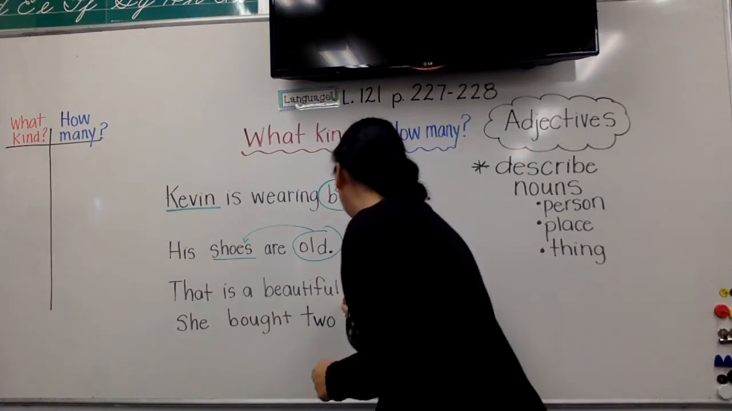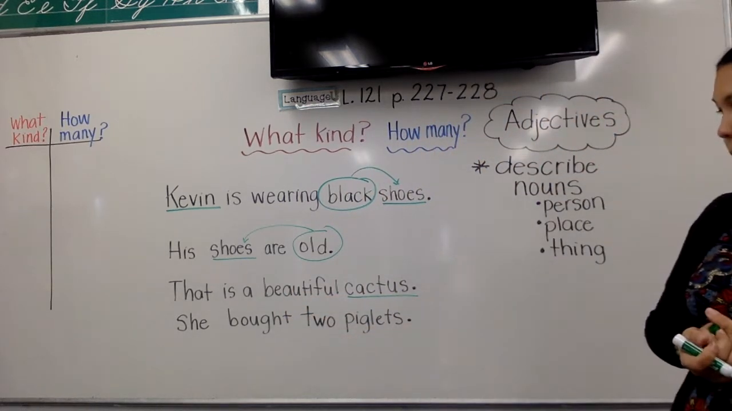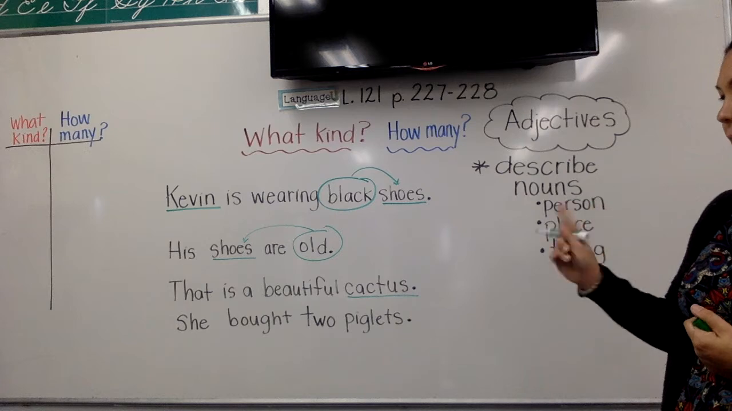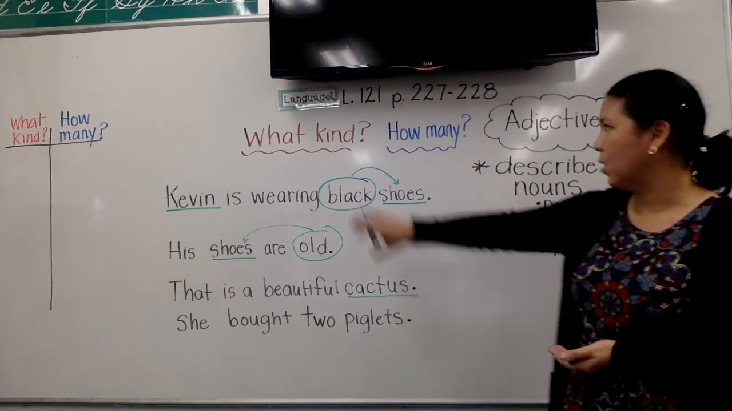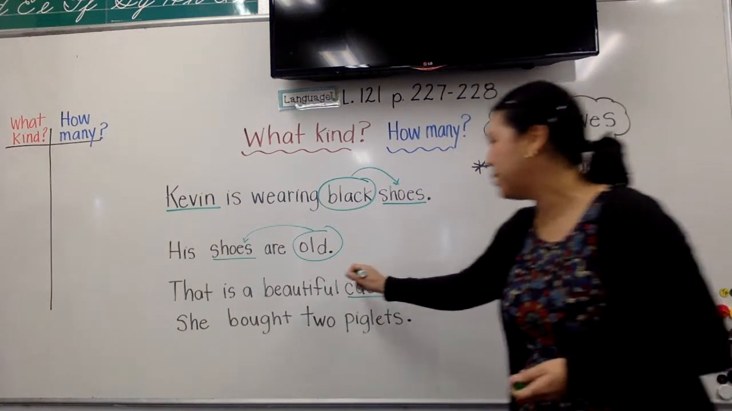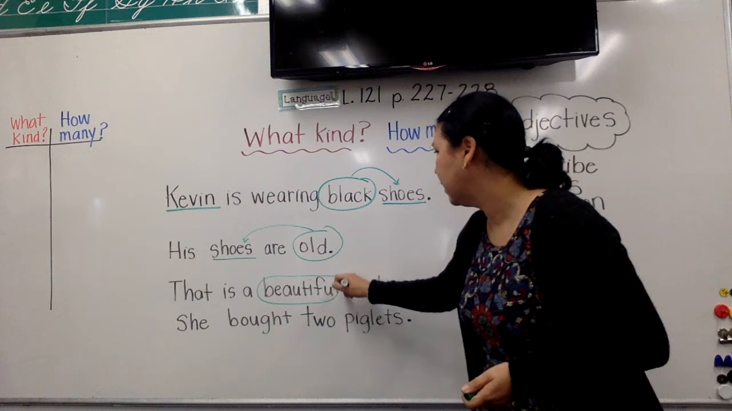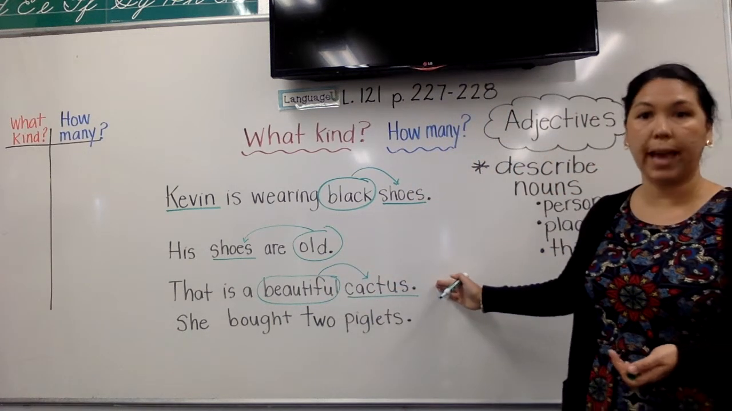Cactus is a thing. Very good. There's no other nouns in that sentence. Now, is there an adjective describing that cactus? Either what kind of cactus or how many cactus? If you said beautiful, you're right. That is a beautiful cactus. Beautiful is an adjective describing cactus.